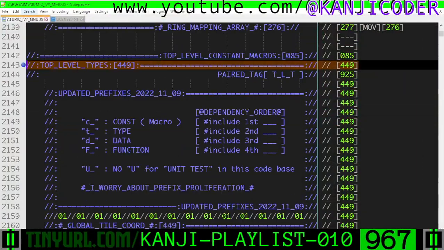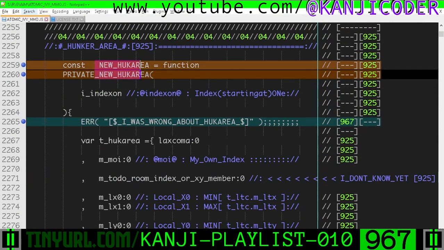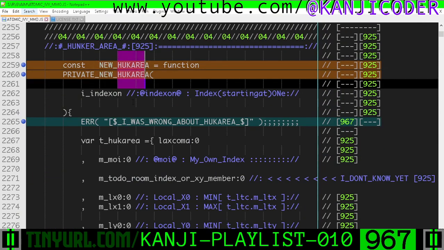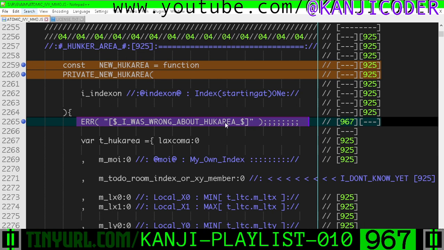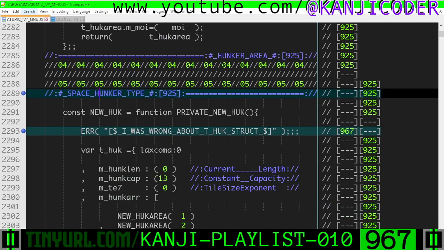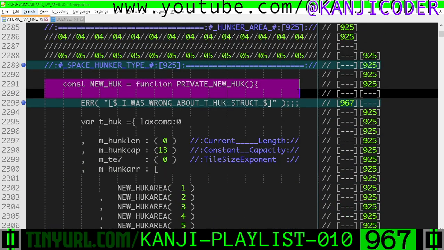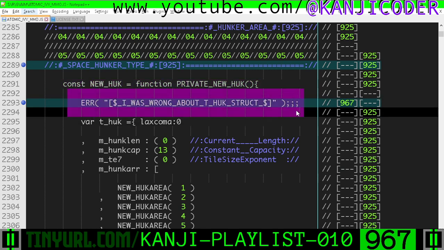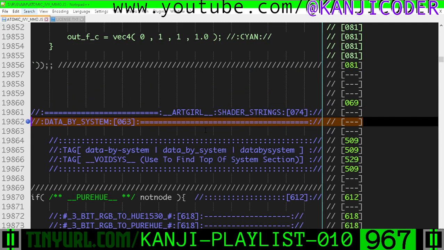Okay, top level types. Right here we made some mistakes. See this thing? Hunk area? We're not gonna use it. We got an error message inside of it now. We're not gonna use it. See this space hunker type section with this new hunker constructor? Yeah, we're not gonna use this either. We're throwing an error. Okay. We're not gonna hide our scars.